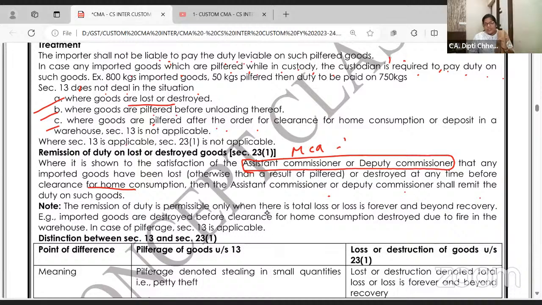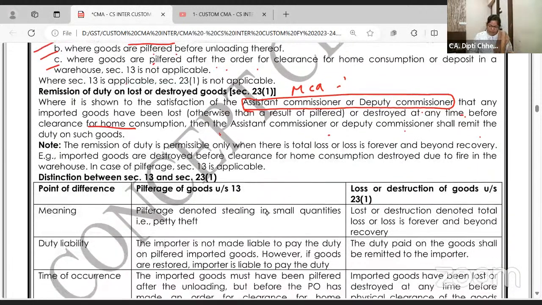But provided the goods are completely destroyed, due to any reason, then who will give the permission? The assistant commissioner or deputy commissioner. If the goods are destroyed, damaged 100%, then duty is remitted. You don't have to pay.